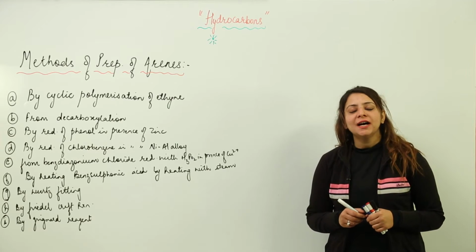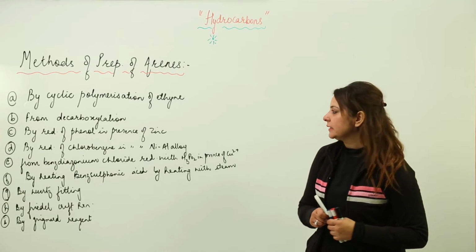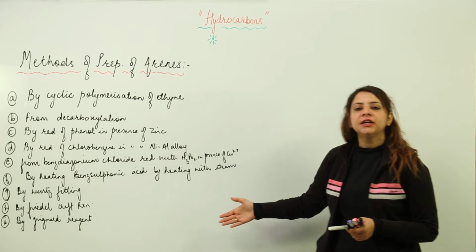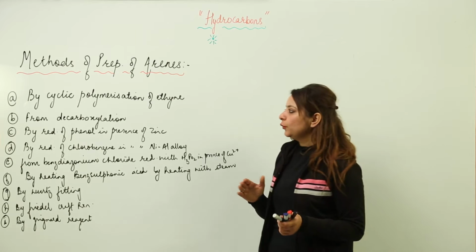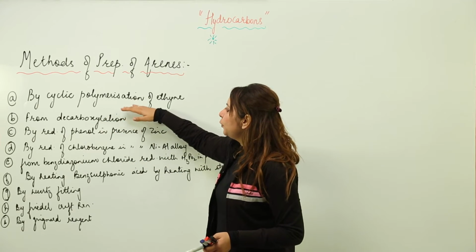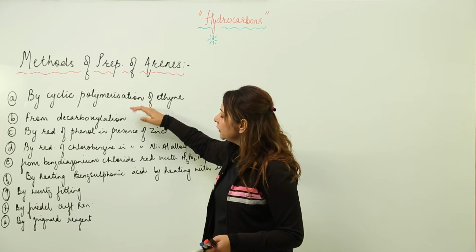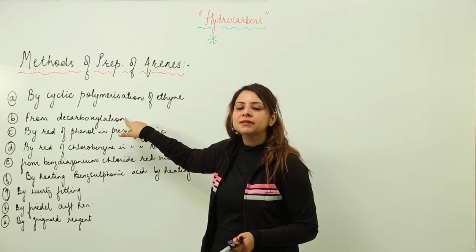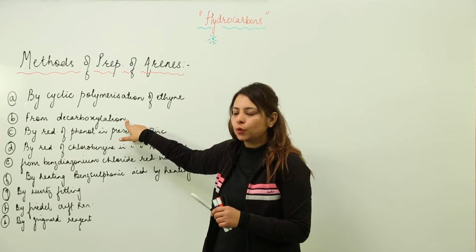Now we are going to start with the preparation of arenes. So we have these methods which are commonly employed for the preparation of arenes. I'll just recall all the methods. It is by cyclic polymerization of ethyne, second by decarboxylation reaction. This reaction we have already discussed in the alkanes also, right?